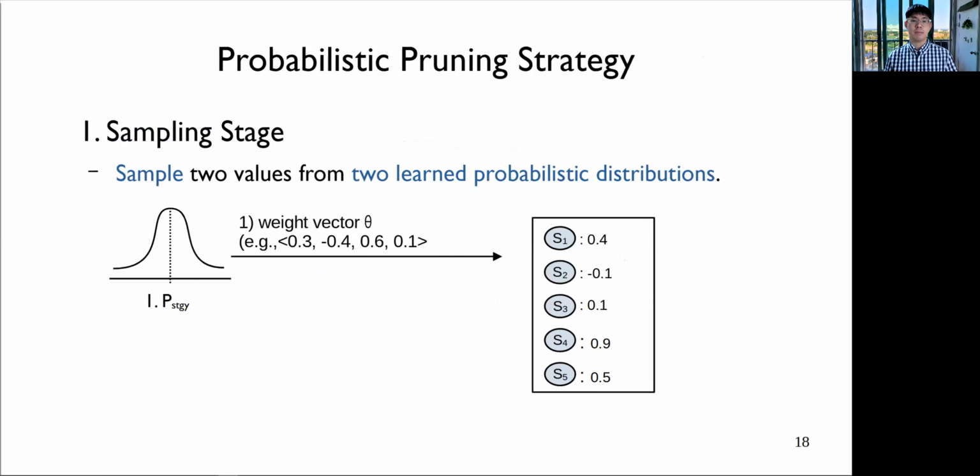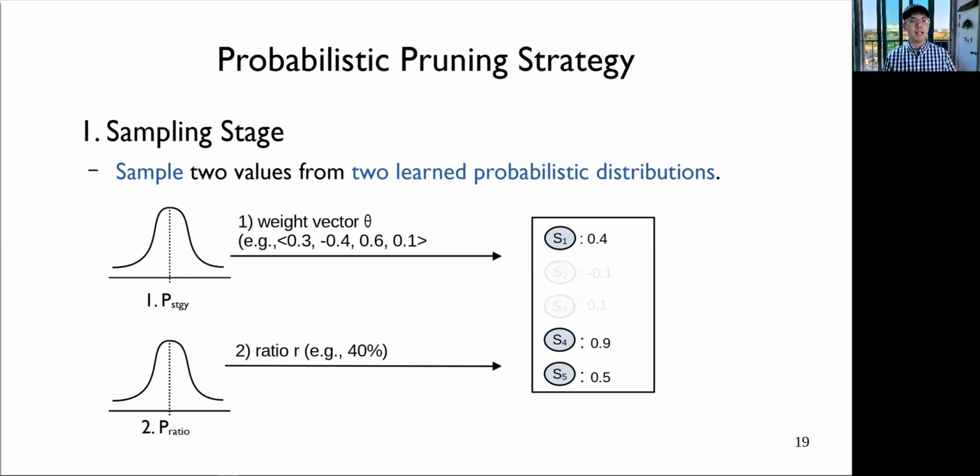Okay, the first sampled value is a weight vector theta, which is a k-dimensional vector of real numbers. The role of this vector is to score each state, like the figure on the right. The second sampled value is a ratio value used for determining the number of states to be pruned. After sampling these two values, it goes to the next step, the pruning step.